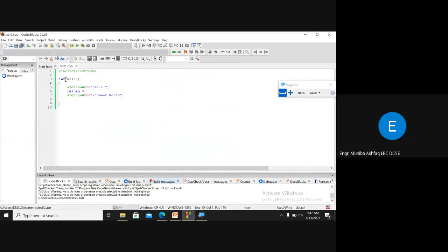Okay, now we have this main function, right? And the syntax of main is that before main we have int, and something written before main shows that it's going to return that thing to us, right? So here it's written int. It means that this main function is going to return us some integer value, right? So at the end, this function must return us something that is an integer.